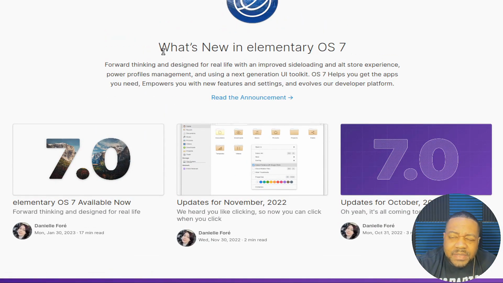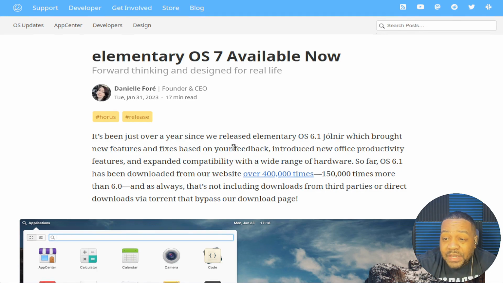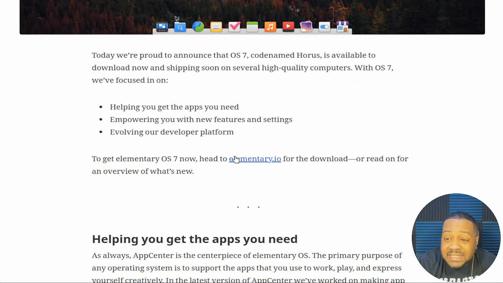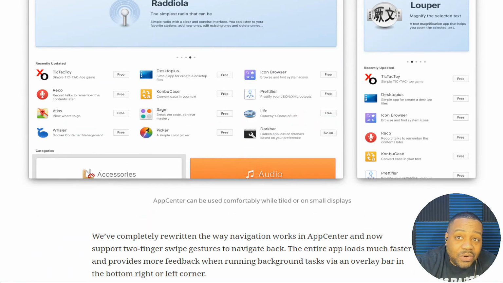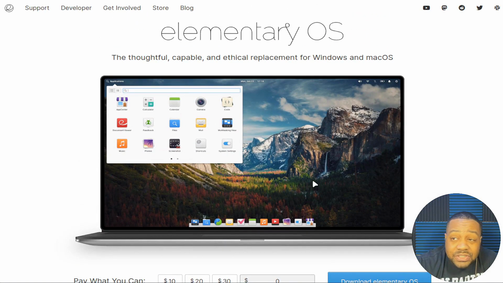Elementary OS 7 was just released at the end of January, so a little over 2 weeks ago. If we click here, I'll click on it just to go to this article, but you guys can check it out. This is the article they put out based on the release. It says it's available now. It's an awesome distro, and it covers a lot of the changes in here, so definitely check this article out so you can get some background on everything dealing with Elementary OS. But let's hop over to my virtual machine so we can get Elementary OS installed.